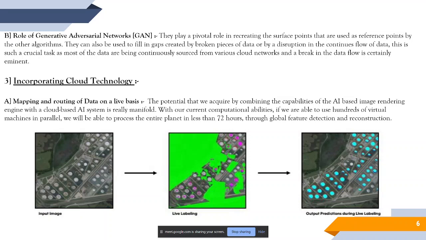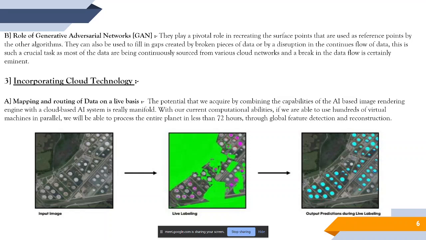By doing this, we are giving a huge help to the content creators back at the base, because they don't need to check whether each piece of data collected is accurate. The accuracy level of GAN is extremely brilliant. Moreover, GAN can also be used to fill up the gaps that are formed during data collection from cloud-based services. That also plays a very pivotal role.